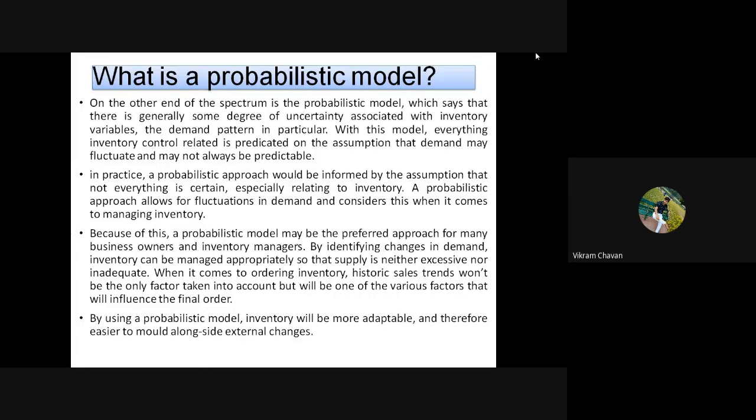By identifying changes in demand, inventory can be managed appropriately so that supply is neither excessive nor inadequate. When it comes to ordering inventory, historic sell trends won't be the only factor taken into account, but will be one of the various factors that will influence the final order. By using the probabilistic model, inventory will be more adaptable and therefore easier to mold alongside external changes.